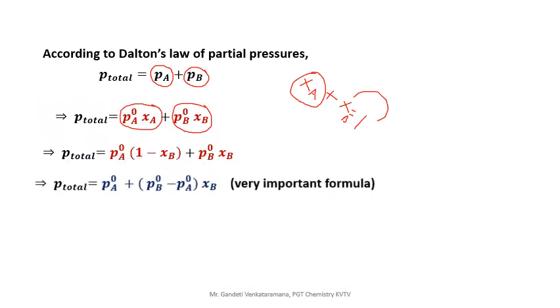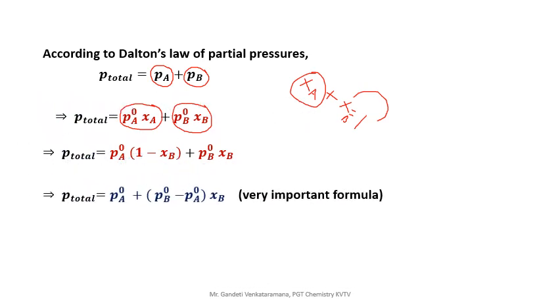Yes, a very important formula, because we will solve many numericals on this formula. So P total equals PA naught plus PB naught minus PA naught into XB. Just rearrange the terms and you will get the final result. XB means the mole fraction of the solute, because generally we deal with the mole fraction of the solute most of the times. You can change it into XA also.